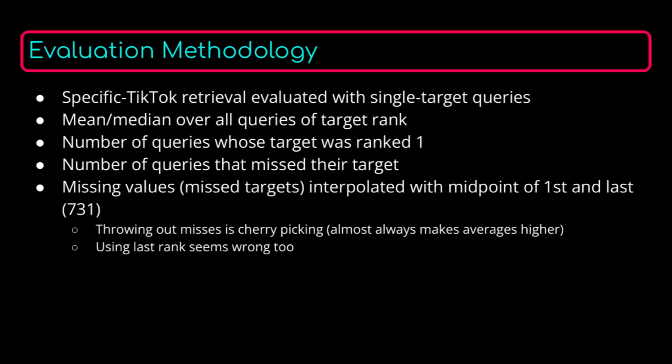Because we're focusing on improving search when there's only a single target, it doesn't really make sense to use precision or recall to measure our performance, so instead we're going to look a lot at the rank of the single target. Whenever targets fail to be found by our retrieval technique, we'll interpolate those missing values with 731, which is the midpoint between rank number 1 and last rank.